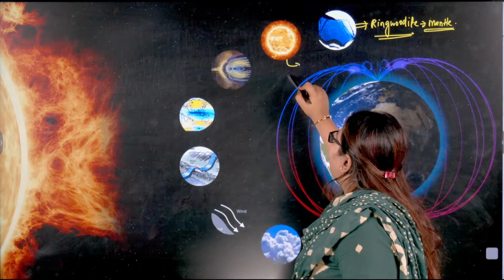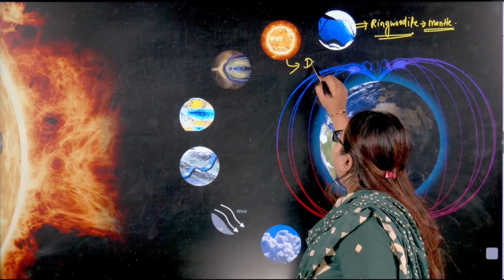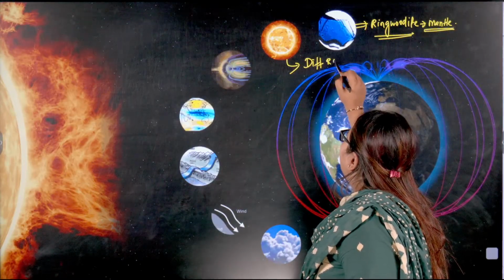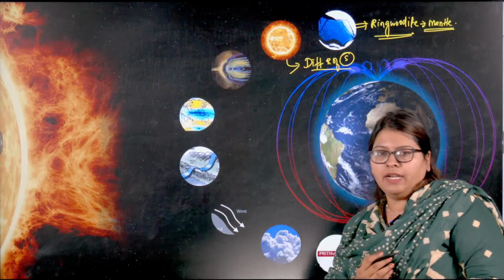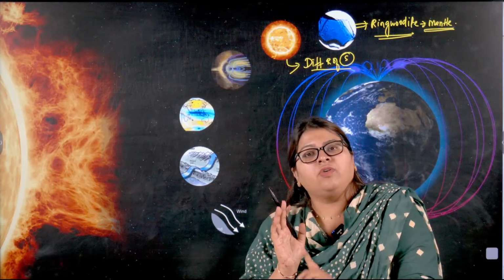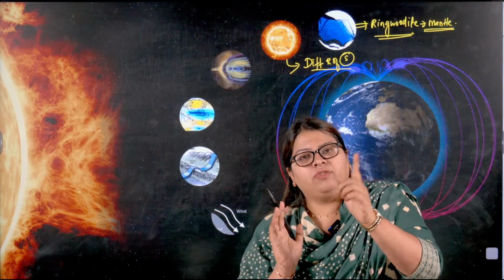The second topic we discussed was the differential rotation of the sun. Unlike solid objects like the earth, which takes 24 hours to rotate, where the equator as well as the pole of the earth take the same time to rotate, in the case of plasma as well as gaseous substances, especially the sun, the equator rotates faster when compared to the pole.